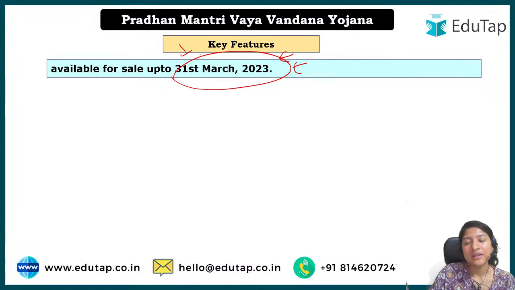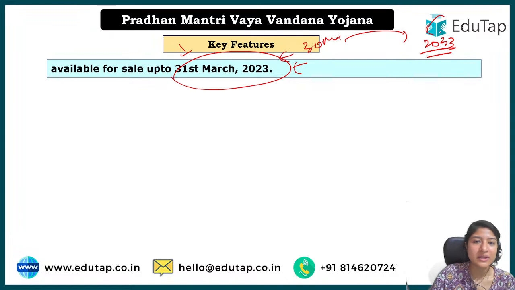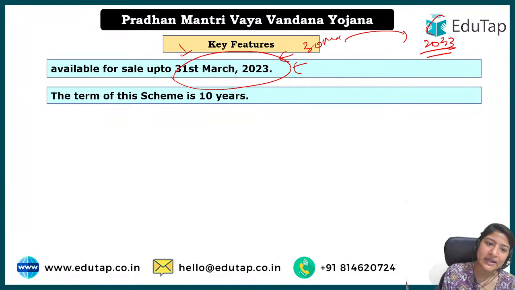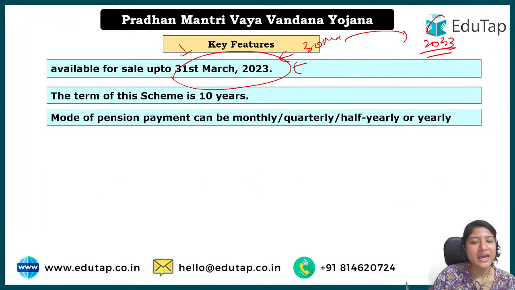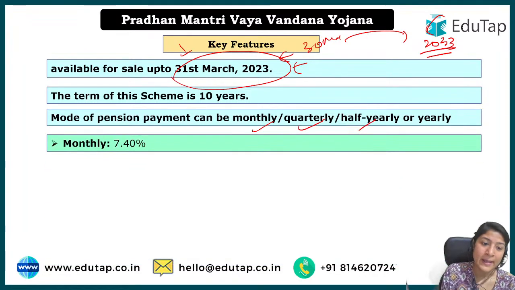It means that the beneficiaries could have enrolled themselves till this date. For example, if I enrolled on 30th March, my scheme will be valid for 10 more years, till 2033, so I will get my money back in 2033, but I could not enroll after 31st March 2023. Term of the scheme is what? It is 10 years, that we have already discussed. Mode of pension can be, again we have understood, monthly, quarterly, half yearly, yearly, whatever you want to take. Okay, the percentage that you're going to get back.